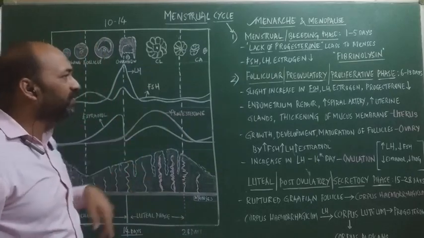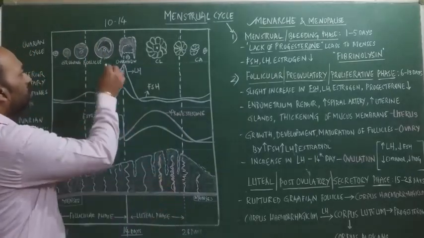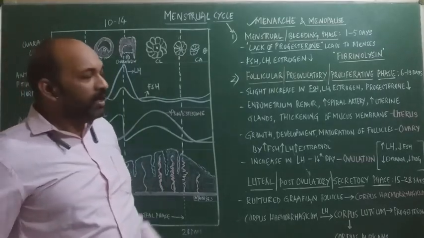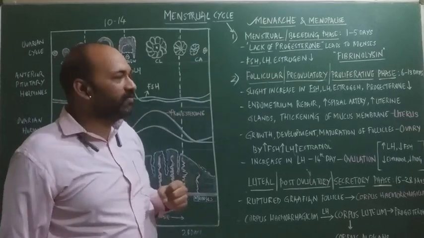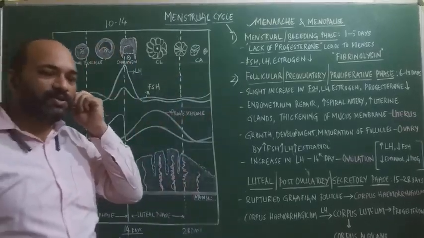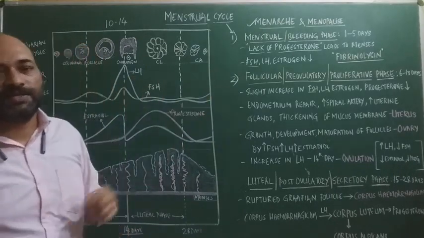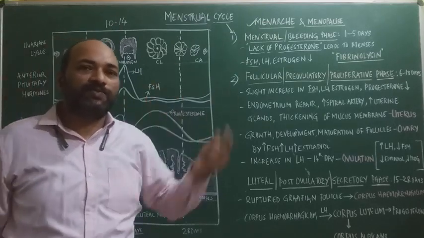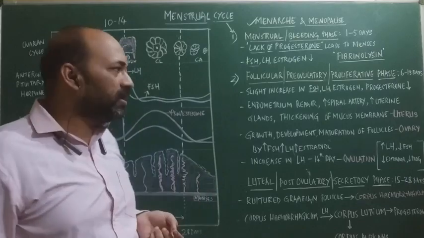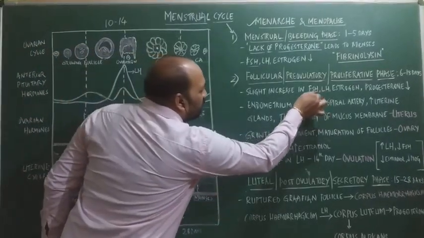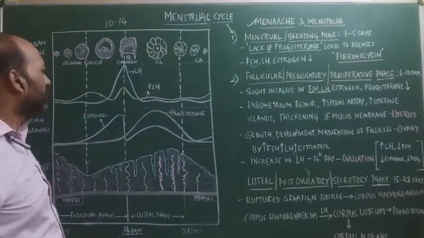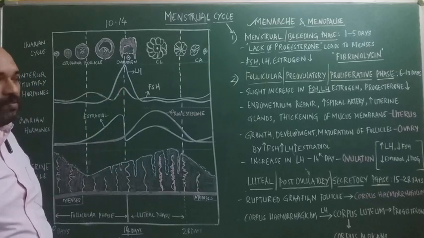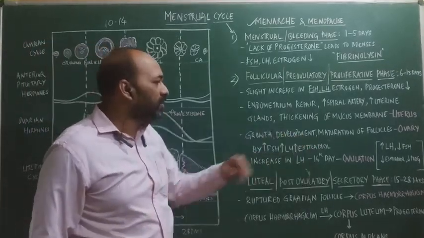Is that clear? Thereafter what happens? The theca interna cells present in the Graafian follicle continuously synthesize estradiol. Thereby the dominant follicle synthesizes 17-beta estradiol. That estradiol, around the 12th or 13th day, starts giving positive feedback to the anterior pituitary. At that time, there is an increase in the FSH and LH levels. You can see here in the diagram, LH and FSH levels start increasing. Is that clear? So that is what occurs in the ovary.